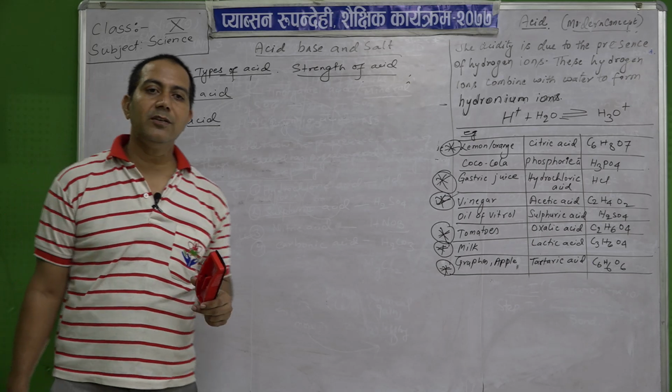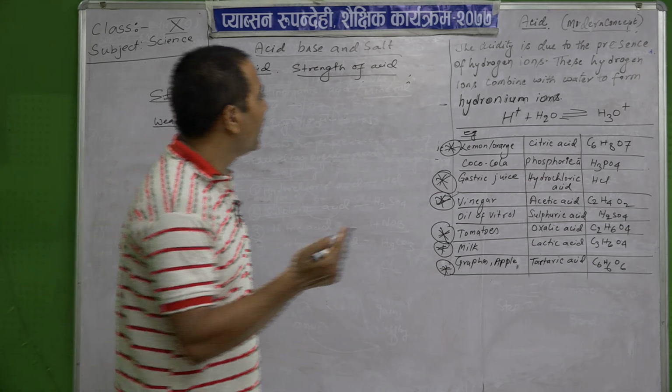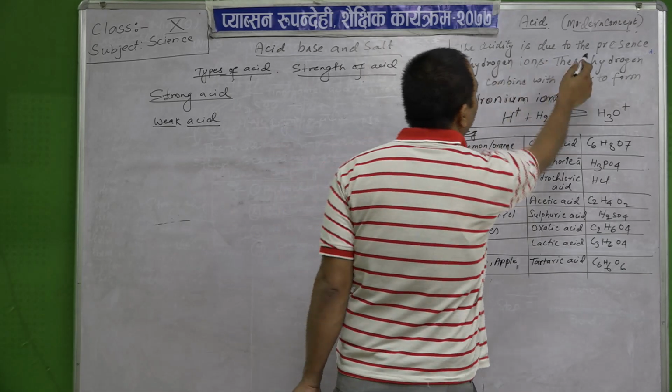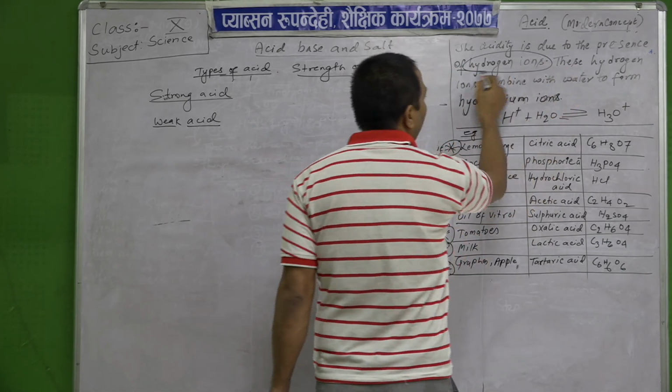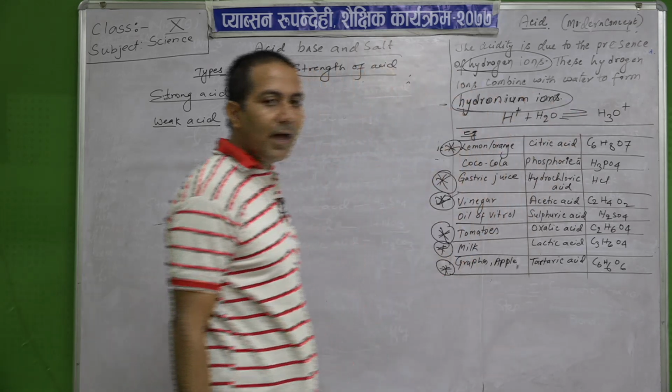So strong acids, what is an acid? The acidity is due to the presence of hydrogen ion, and when dissolved in water it produces hydronium ion.